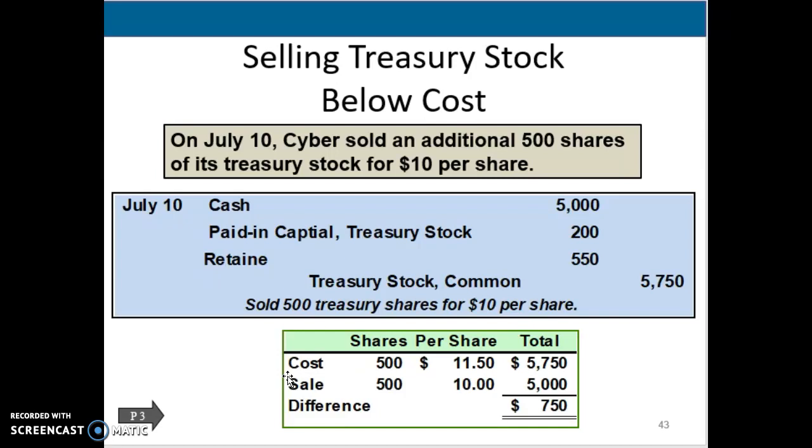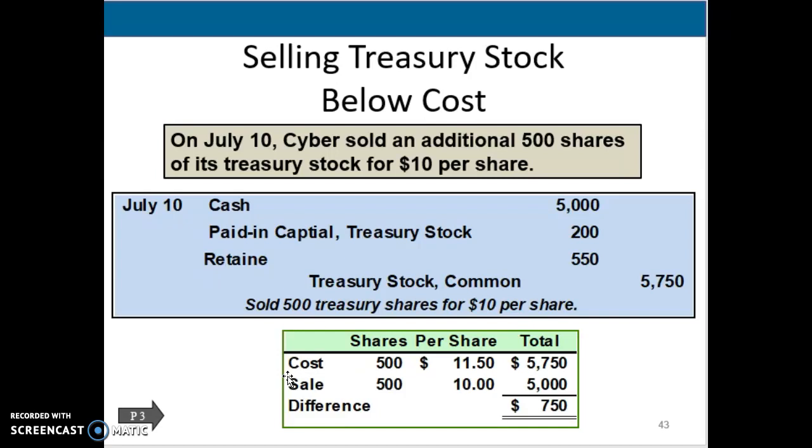So we would debit retained earnings because it has to come from somewhere. And if there's not enough in paid in capital, that means we're taking a hit on the retained earnings. So this is one where it's kind of like, well, why would we be selling it for less than we paid for it? And there needs to typically be a legitimate reason why we would do that.